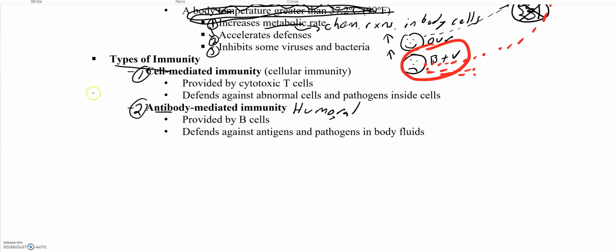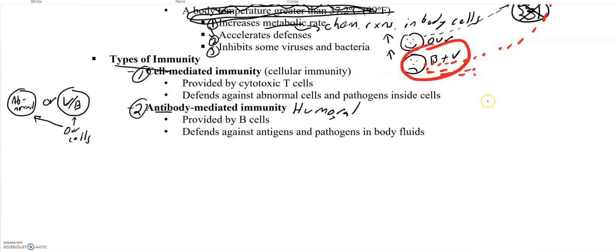So cell-mediated immunity occurs when a virus or bacteria is inside of one of our cells, or one of our cells is abnormal. So again, cell-mediated immunity means either a virus or bacteria has gone inside of one of our cells, or we have an abnormal cell. And this right here represents one of our cells.